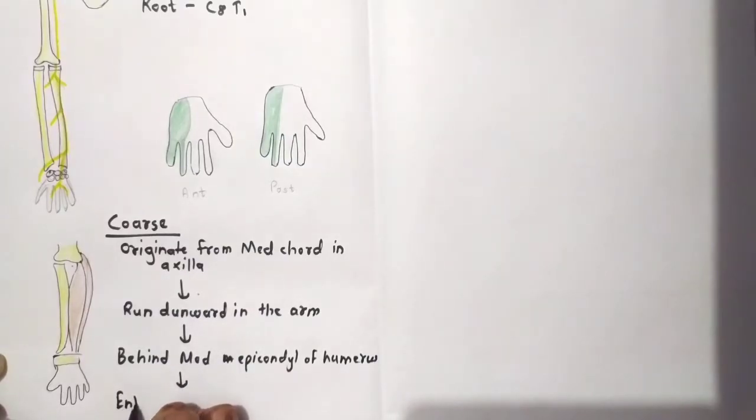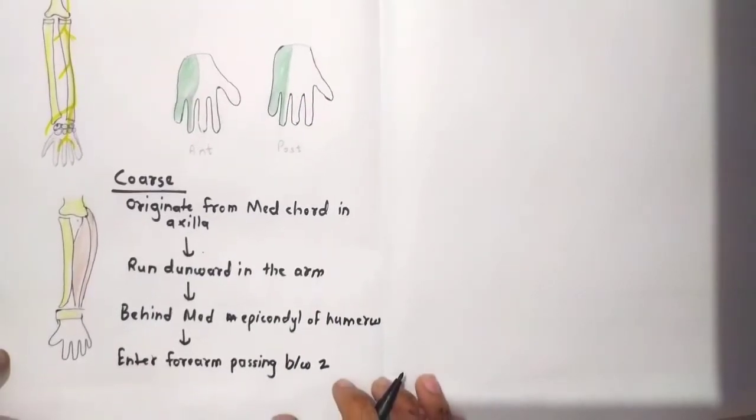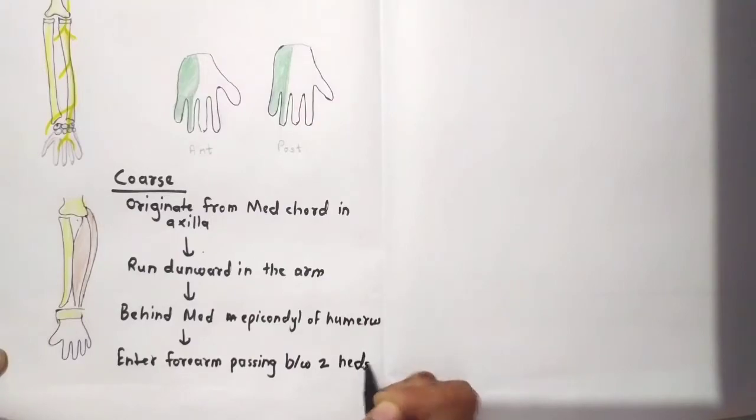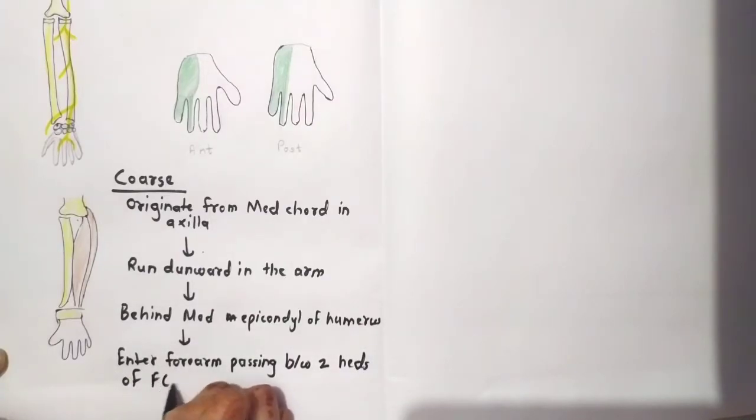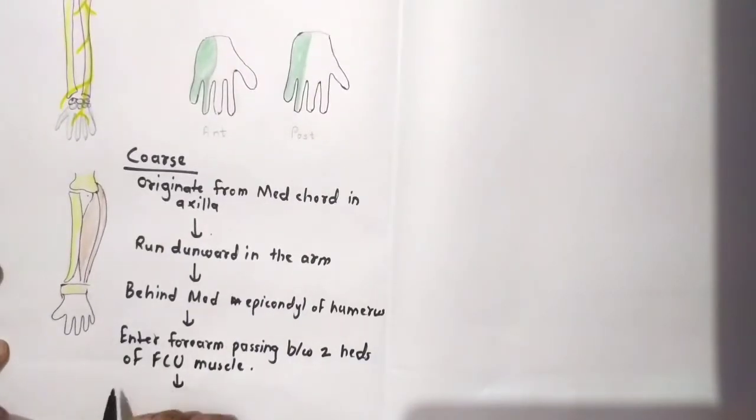Then it will enter the forearm, passing between two heads of the flexor carpi ulnaris muscle. Then it will run between the flexor carpi ulnaris and flexor digitorum superficialis muscle.